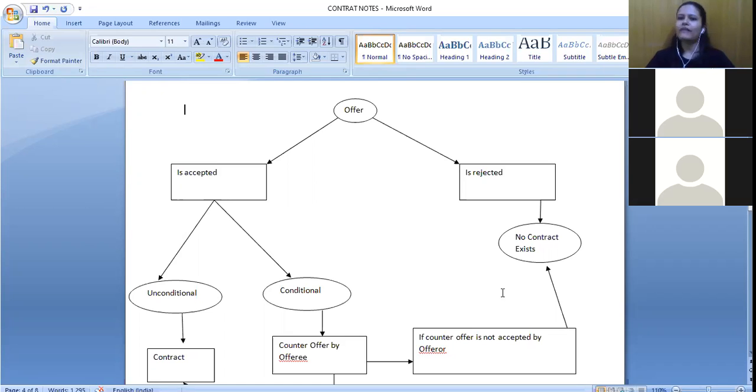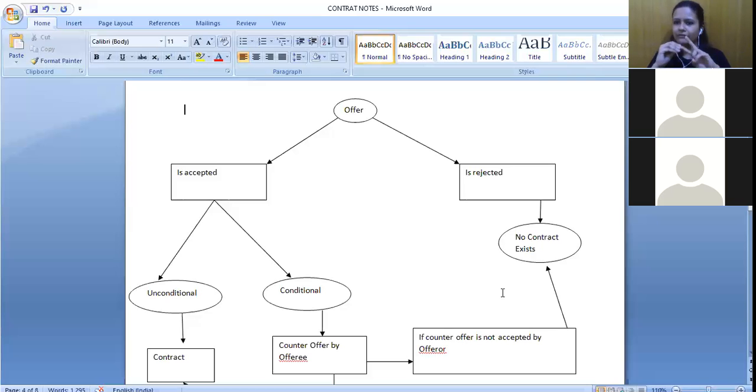Yeah, right. So if I'm just saying, okay, fine, would you like to study Indian Contract Act? I'm not saying anything about the MCQ part, okay? So I'm just saying, would you like to study Indian Contract Act from me? In that case, you have two ways of accepting it. You can either say, okay, fine, I will learn Indian Contract Act from you. That is unconditional acceptance.